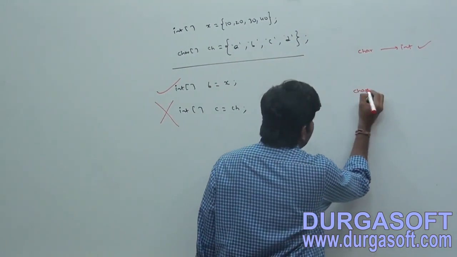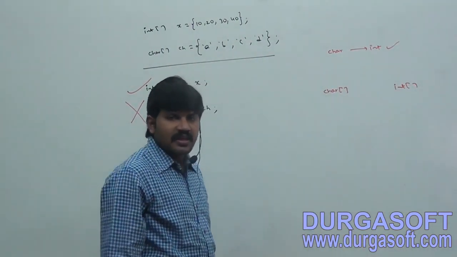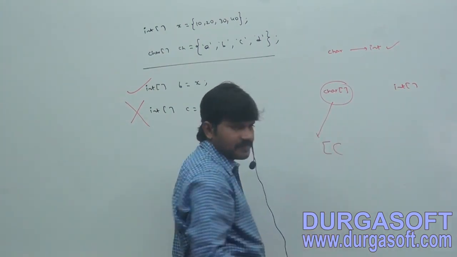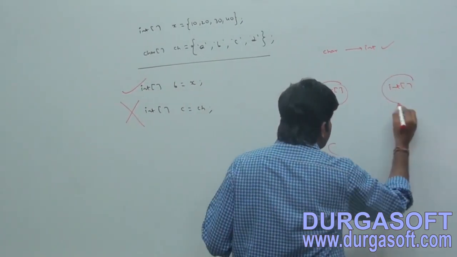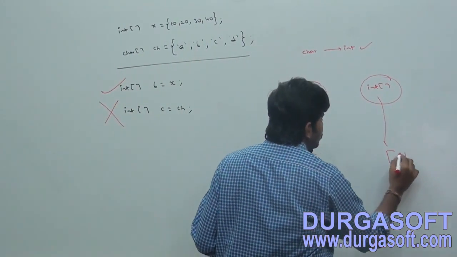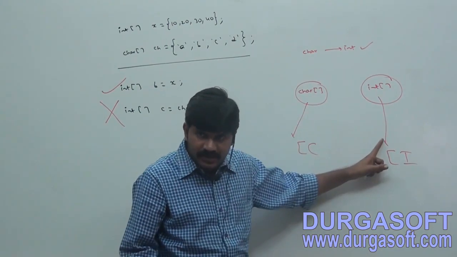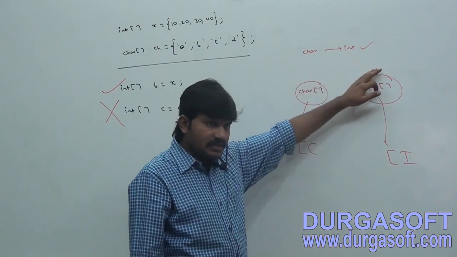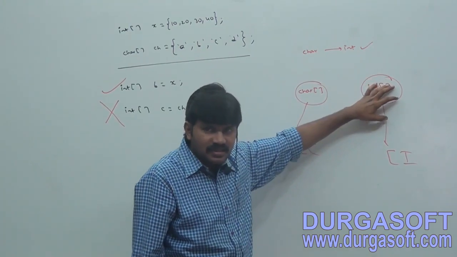But can I take a char array to an int array? A char array is an object of the type [C. An int array is an object of the type [I. Now char to int is acceptable, but is char array to int array acceptable or not?